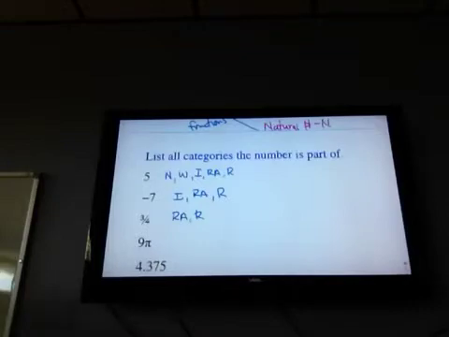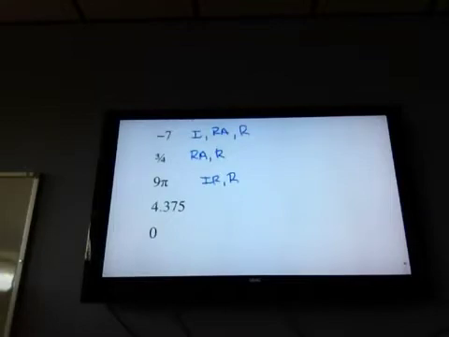All right, 9 pi. When you see pi, or you see a decimal that goes on forever without repeating, those are irrational. There are only two things that fit in there. So irrational and real. Everything's real. That's the answer for every question, because all our numbers are real. 9.375.